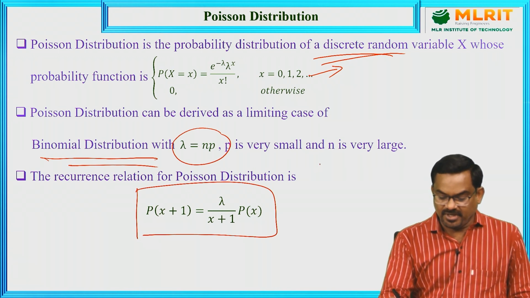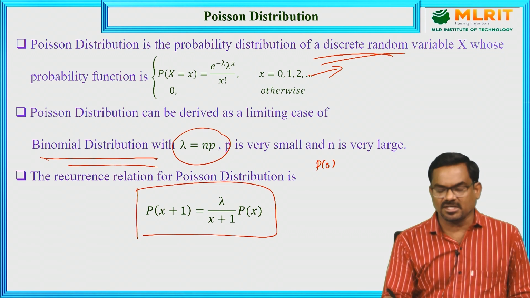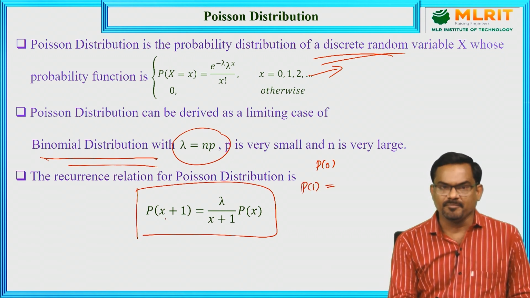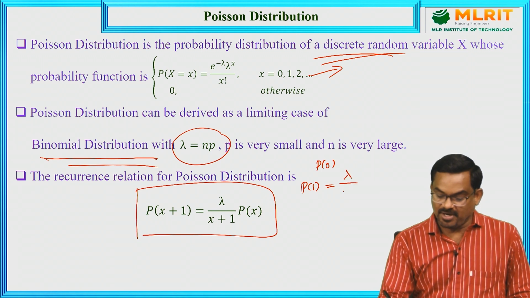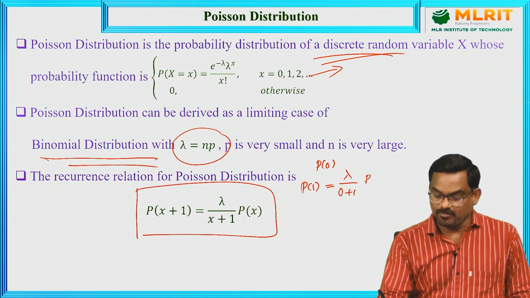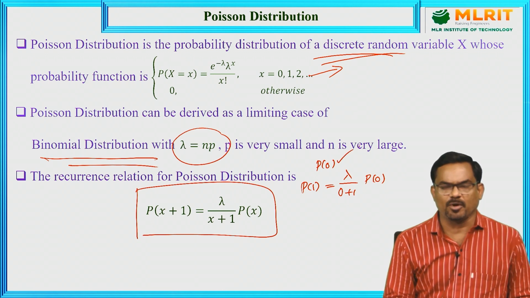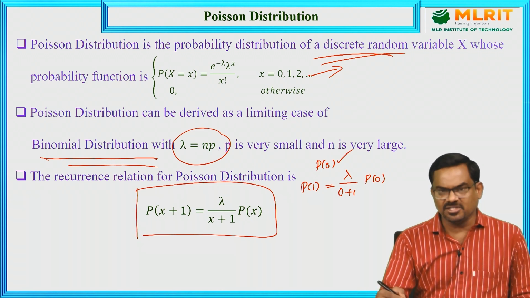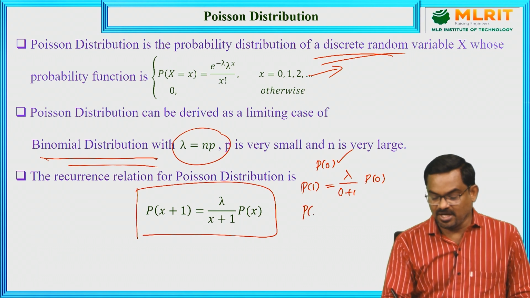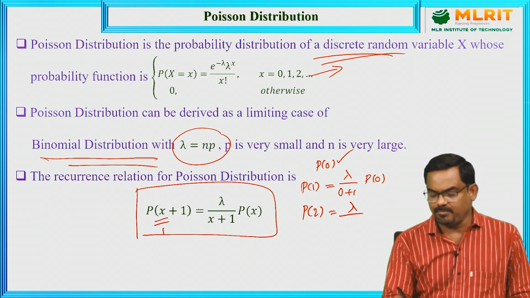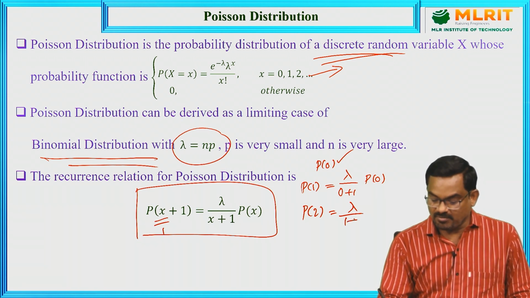So if we have the probability of 0 successes, we can find the probability of 1 success. Put x equal to 0 here, which gives lambda by 0 plus 1 into probability of 0. If we have the initial value, probability of 0 successes, we can generate the remaining probabilities. Similarly, substituting x equal to 1, we get probability of 2 as lambda by 1 plus 1 into probability of 1.